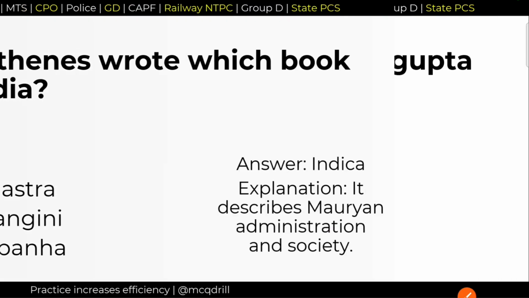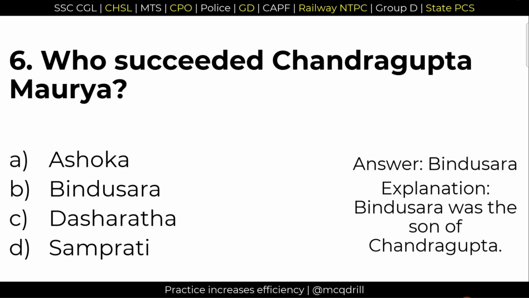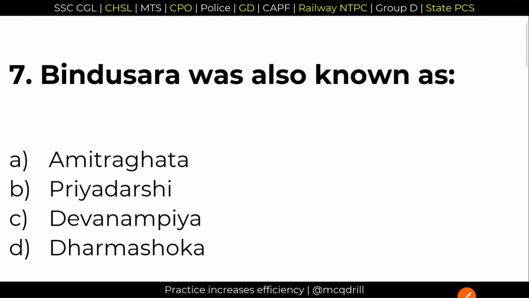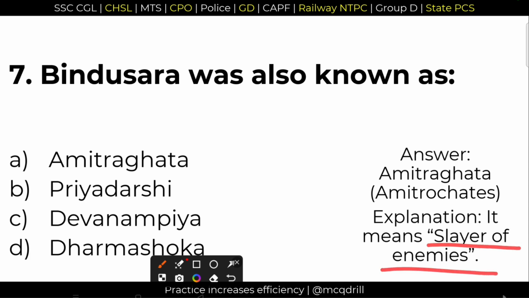Empire. 6, who succeeded Chandragupta Maurya? It was his son Bindusara, who is also known as Amitra Ghata or Amitrachates. So option B is the right answer. 7, Bindusara was also known as option A, Amitra Ghata or Amitrachates, which means slayer of the enemies. So option A is the right answer.